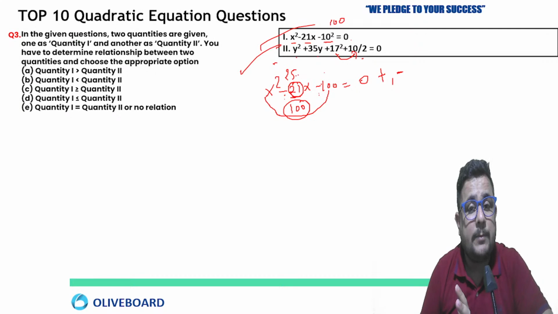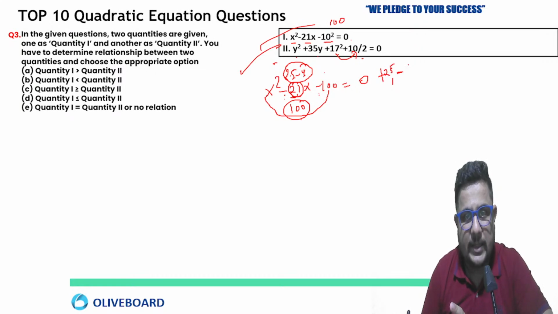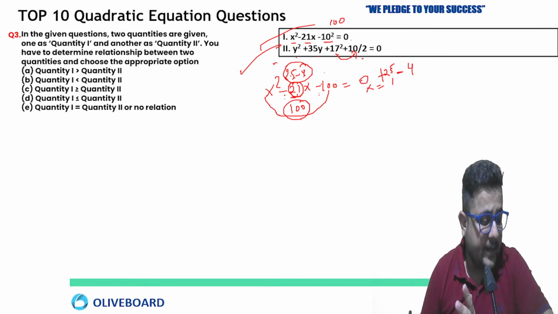So 25 minus 4, can you do that or not? Yes. 25 minus 4 will give you 21, 25 multiplied by 4 will give you 100. But here the coefficient of x square is 1, so directly the value of x is going to be plus 25, minus 4. Similarly for y, you can go ahead.